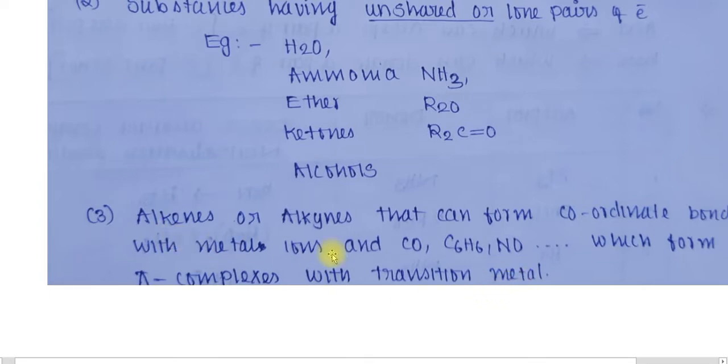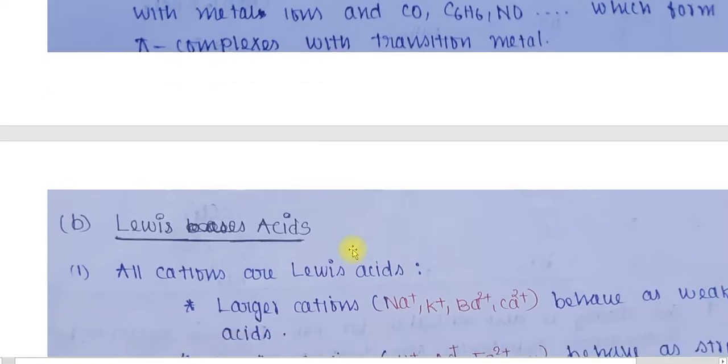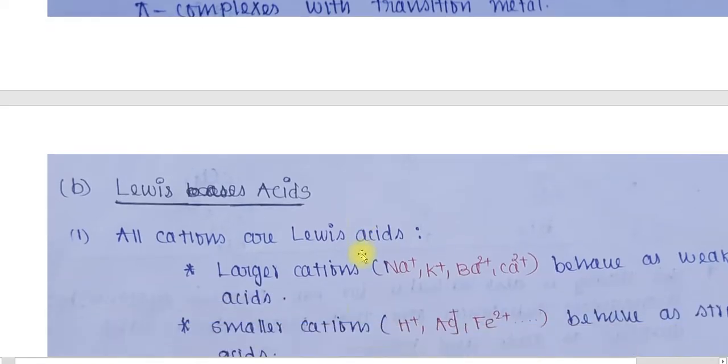Such alkenes and alkynes that can form coordinate bonds with metal ions, that means they can form pi complexes with the transition metal, can also act as a Lewis base. So these are the three important conditions for a substance to act as a Lewis base.